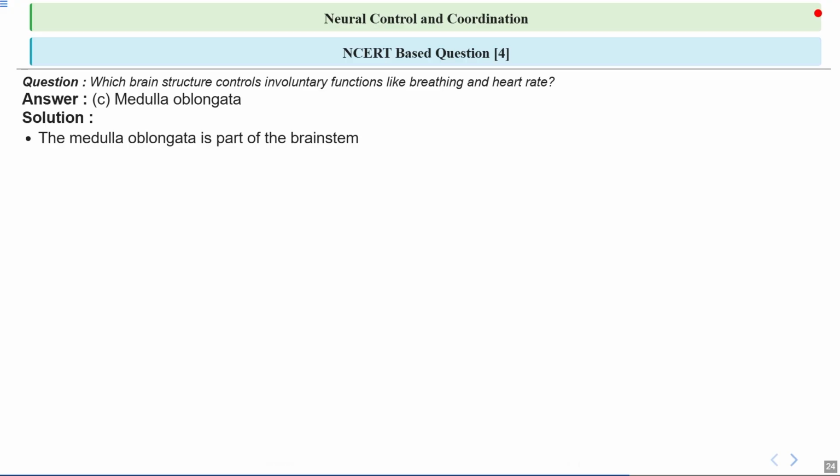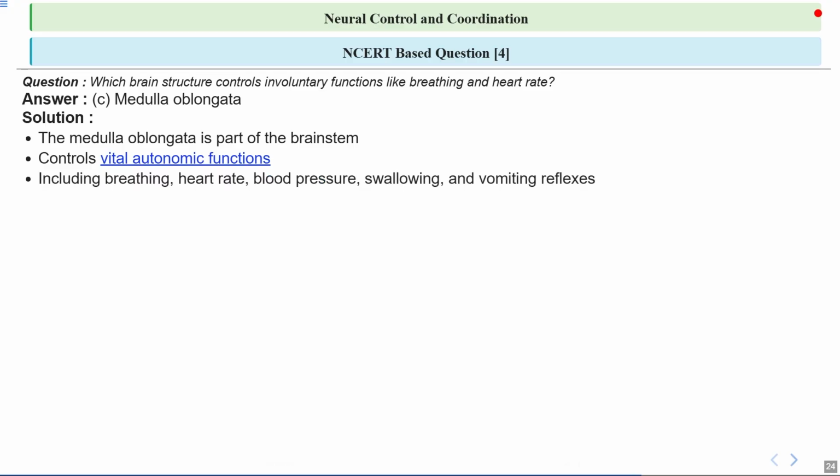Imagine the brain stem as the main highway connecting your brain to the rest of your body, and the medulla oblongata is a critical junction on that highway. It is located at the base of the brain, right where the brain meets the spinal cord. The medulla oblongata controls vital autonomic functions. Autonomic means that these actions happen automatically without us having to think about them. It's like the autopilot system in an airplane, keeping essential systems running smoothly. Specifically, the medulla oblongata manages breathing, heart rate, blood pressure, swallowing, and even the vomiting reflex.